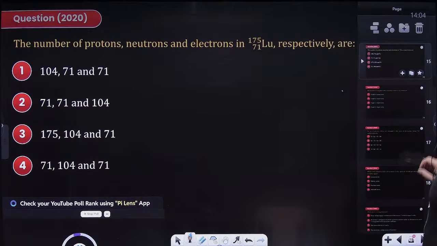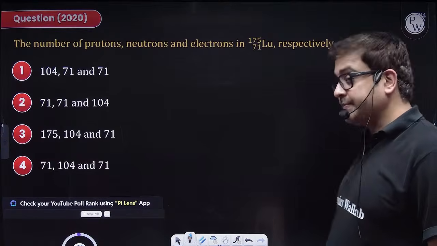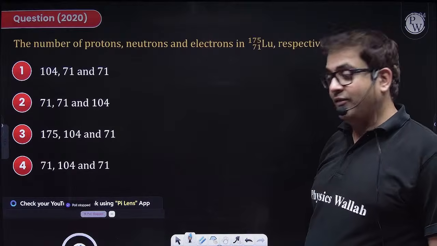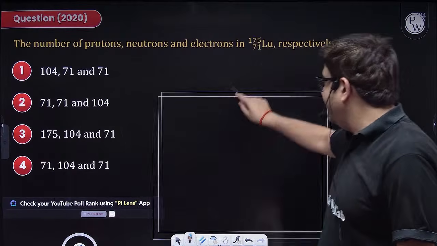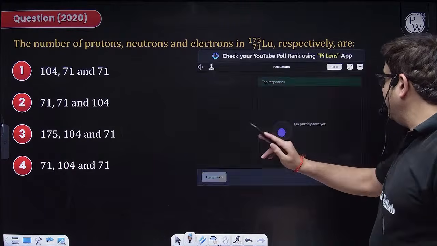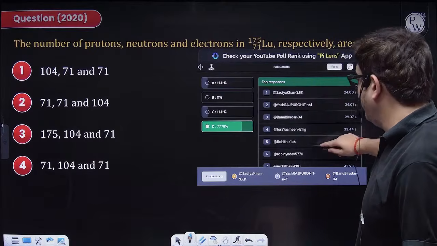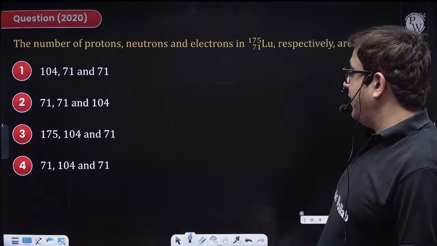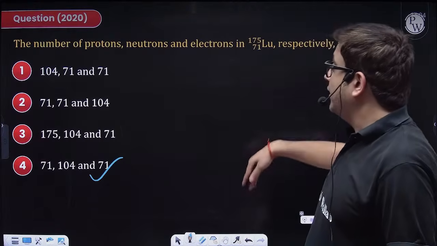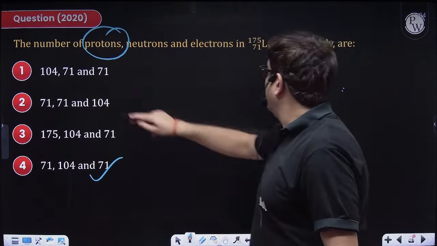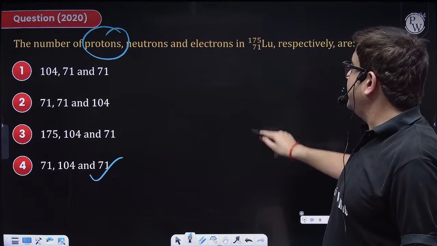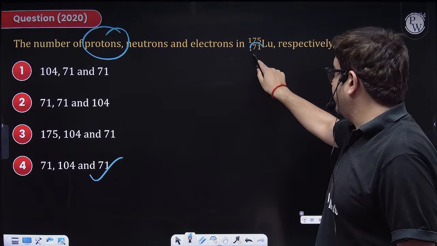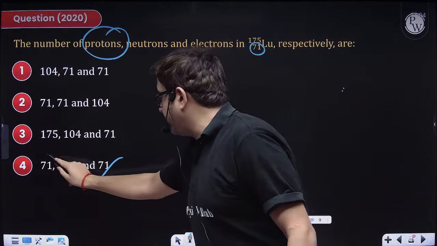So I hope you are getting the answer. We are overflooded with D. That means D is my answer. Still a good percentage, around 80%. So let us check why D is your answer, because you have to give protons. This is lutetium, so 71 is the number of protons, definitely correct.